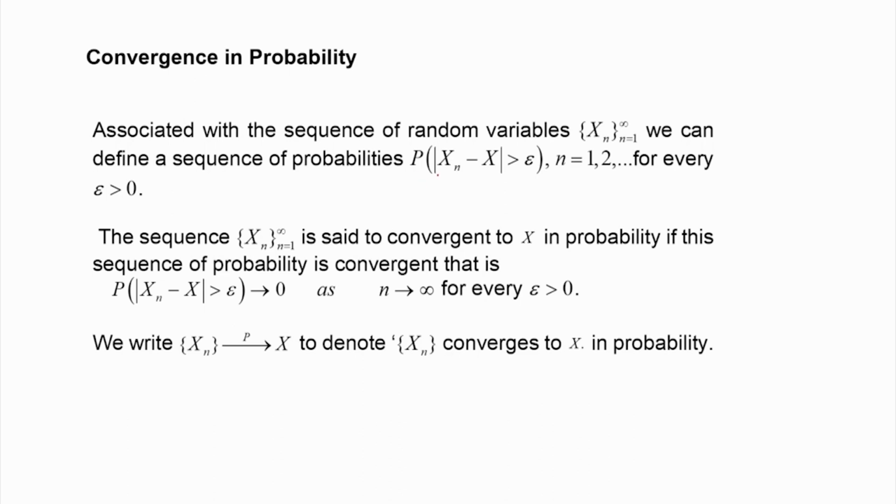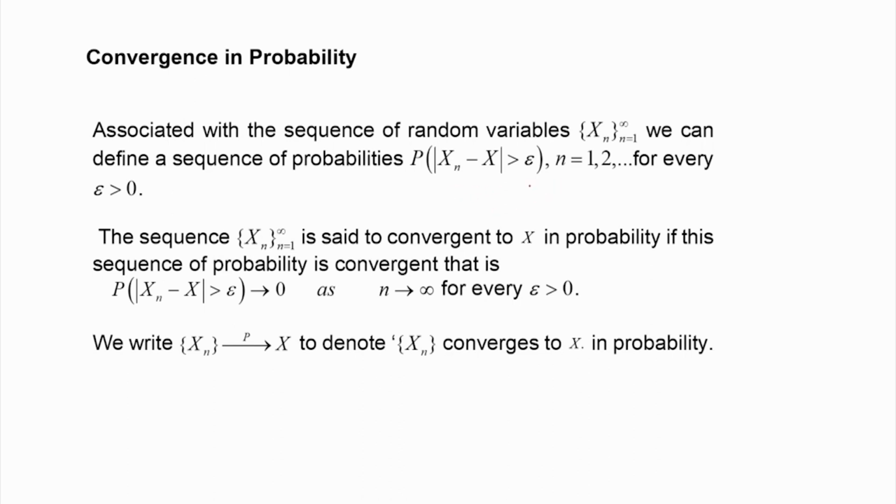Suppose we are considering the probability that the absolute value of x n minus x, that is the deviation, is greater than epsilon. Now, this probability for a given epsilon is a function of n, therefore it is a real sequence.